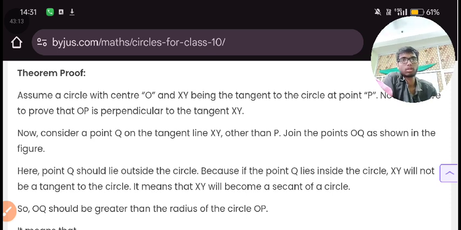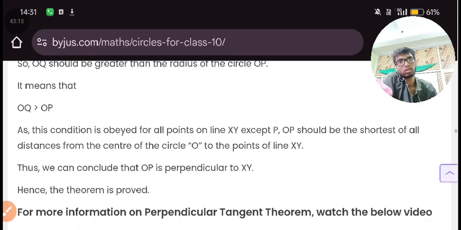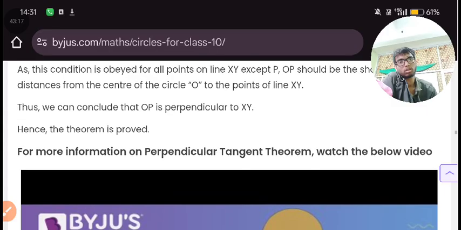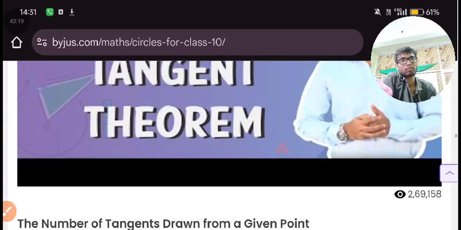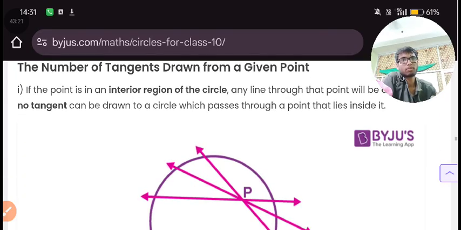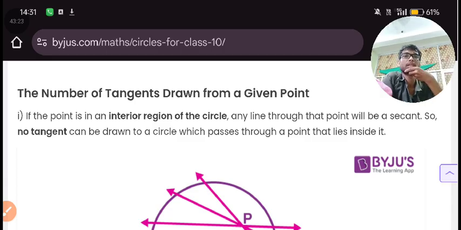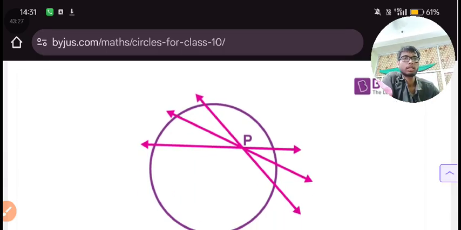Theorem 2. The number of tangents drawn from a given point. Next theorem. Here there is a point inside the circle. Now what will be the number of lines which can be drawn with the help of a point?